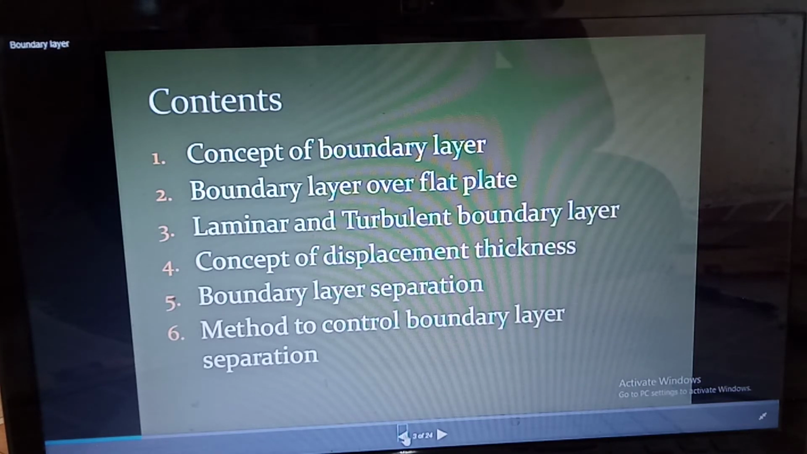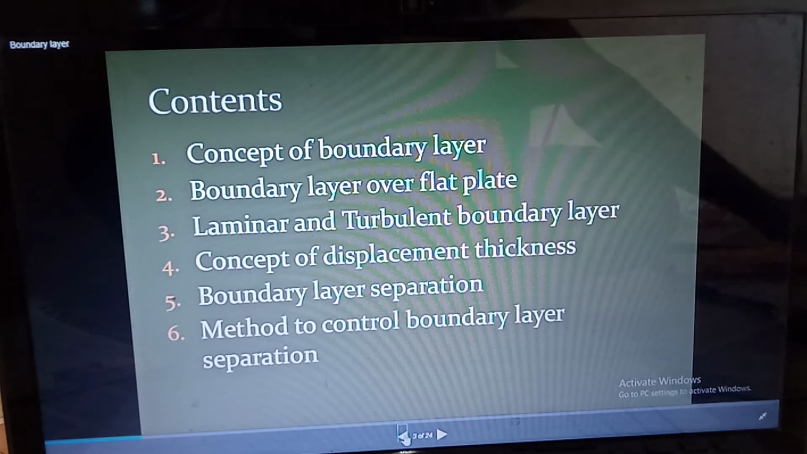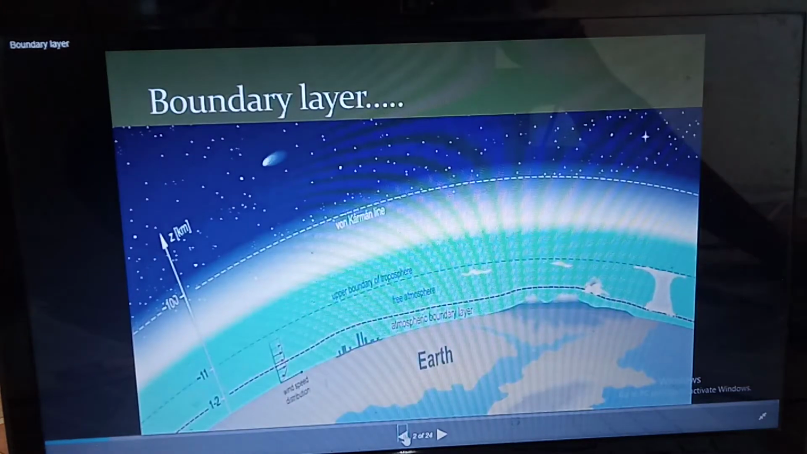Okay, then we will see the concept of displacement thickness. Then we will see the boundary layer separation and methods to control the boundary layer separation. Okay, so first of all, we will see the concept of boundary layer. Okay, so let us see this diagram.